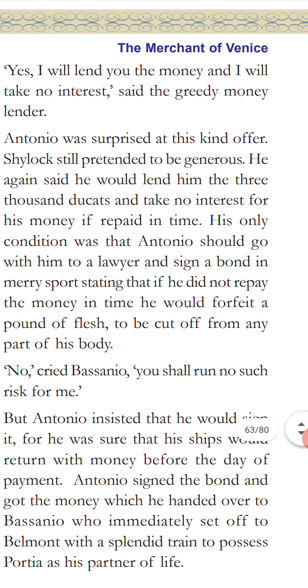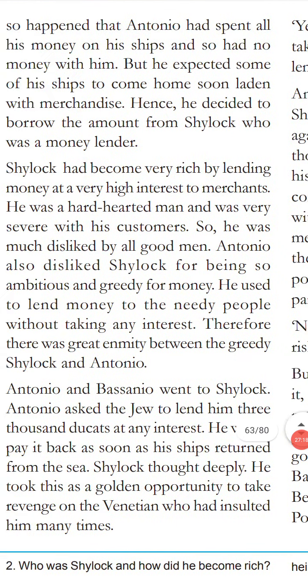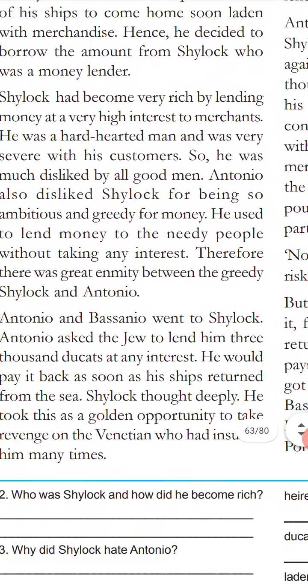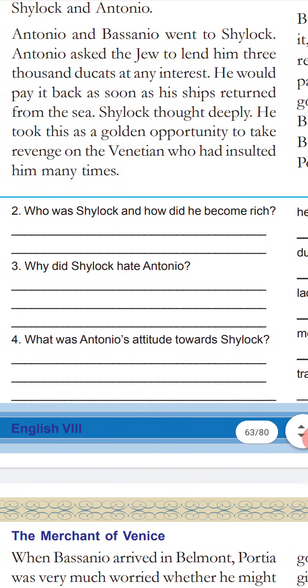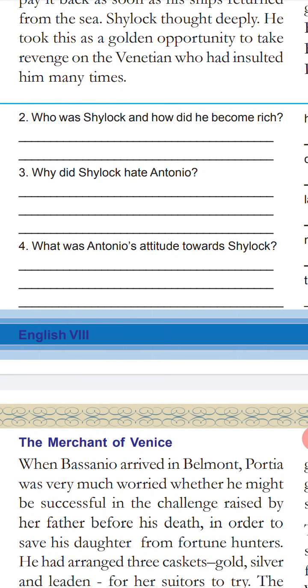Who is the greedy money lender here? Shylock. Antonio was so surprised. Now we want to discuss one question and answer here. What is that question? Why did Shylock hate Antonio? I already said it. What was Antonio's attitude towards Shylock?